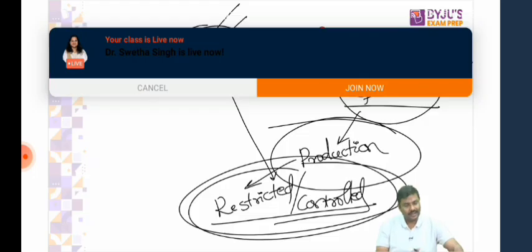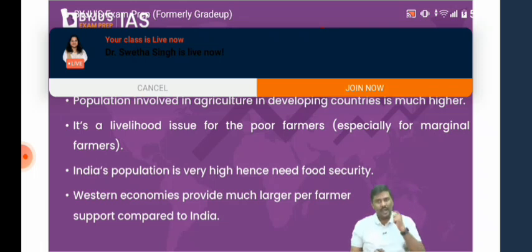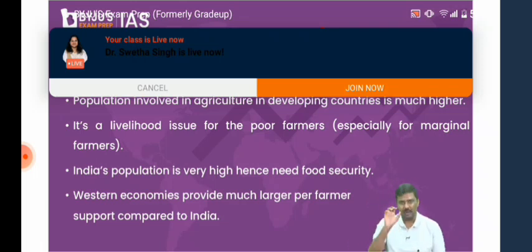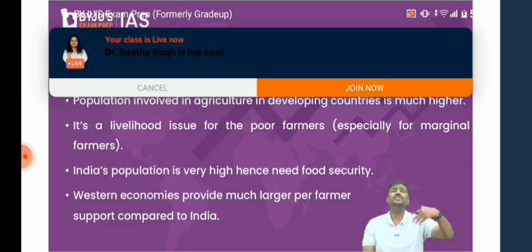Done. So this is the discussion regarding the subsidies and the connection to WTO. Now, why is India opposed to all of it, especially the amber box subsidies? Why is India opposed to it? It does not agree with the calculation methodology. Very old. The process used by USA is different compared to India.